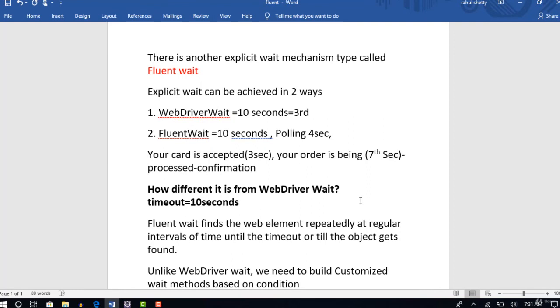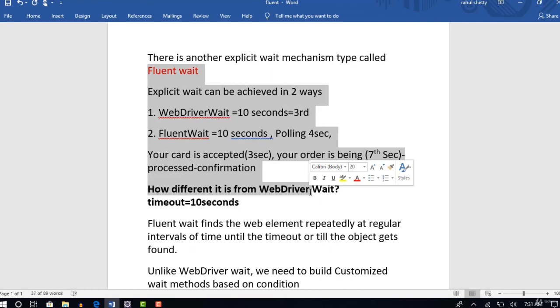Alright, so that's pretty much the introduction of Fluent Wait. In the next lecture, let's actually implement it with the code and take it from there.